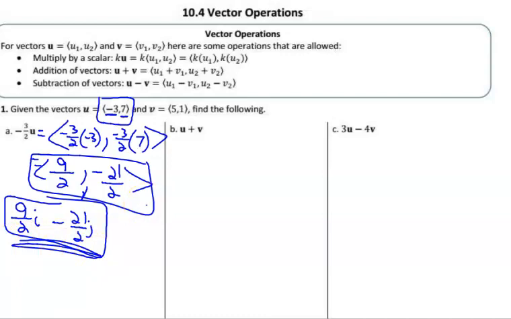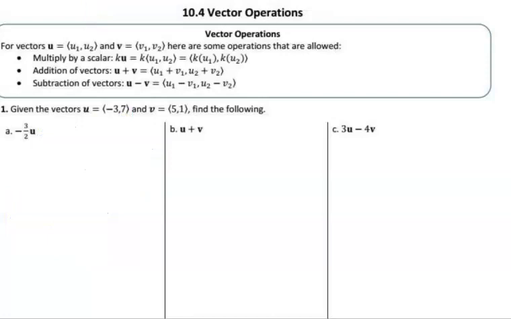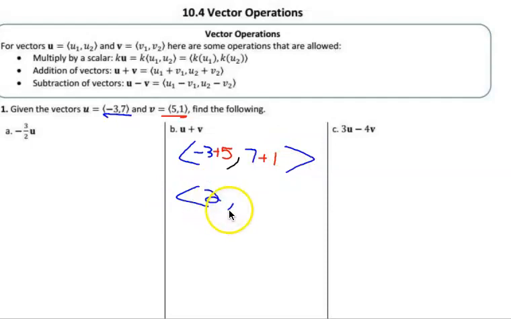For number 2, we're going to take u plus v. u is -3 for the horizontal part, and for v the horizontal part was 5, so we're going to add 5 to that. For the vertical component, we're going to take 7 and add to that the 1, so 7 plus 1. That gives us our vector. The horizontal part is going to be 2, the vertical part is going to be 8. So when you add the two parts together, the new horizontal is 2, the new vertical component is 8.